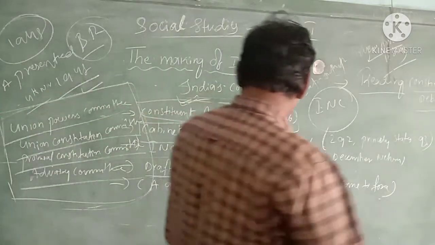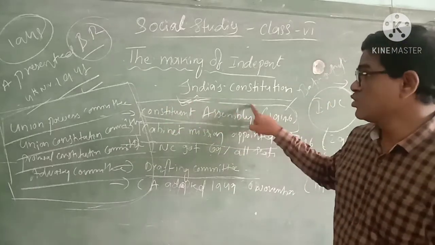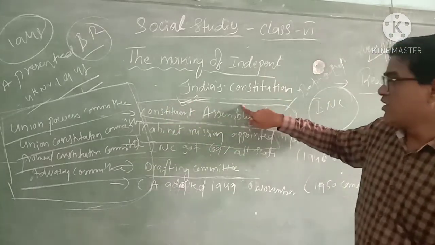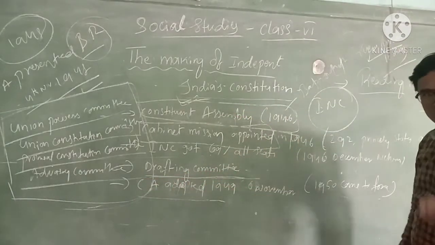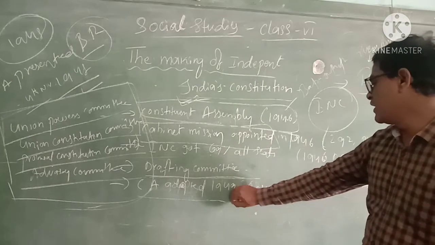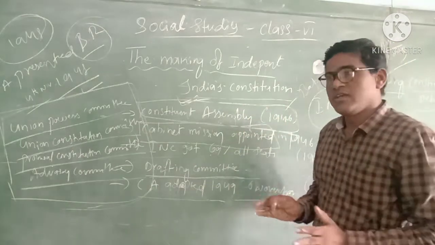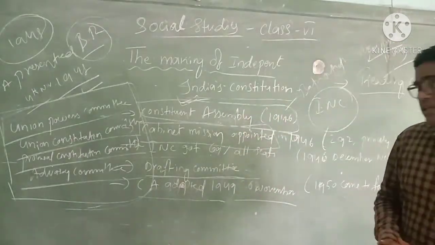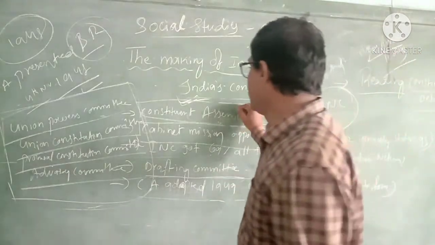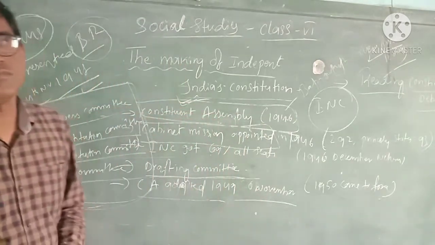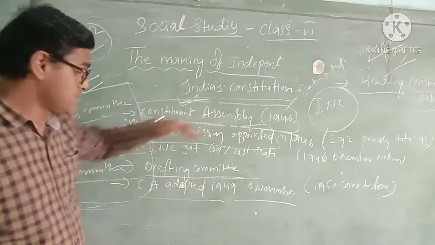Okay. After they reported the total constitution to the assembly, all the assembly members adopted this Indian Constitution in the year 1949, on 26th November. The Constituent Assembly adopted the Indian Constitution. Adopted means agreed. They said okay, and adopted this Indian Constitution.